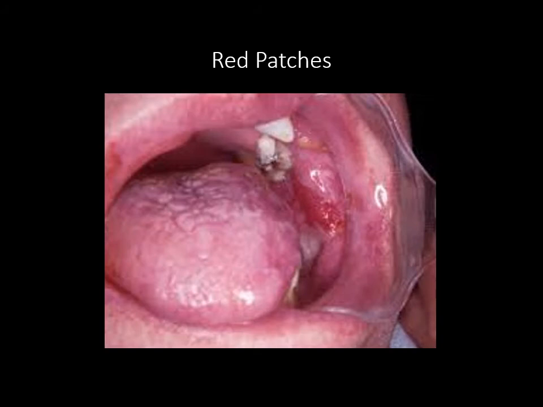The reason why I stress on erythroplakia is that you need to remember a small analogy. Why does it cause redness? Because like the skin, even the mucosa is composed of multiple layers. Below these layers are the blood vessels.